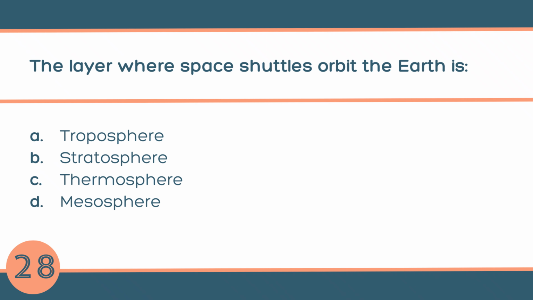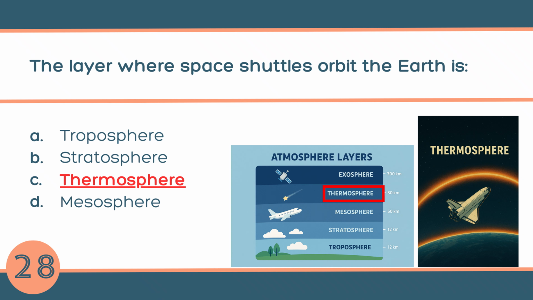Question number 28. The layer where space shuttle orbit the earth is A. Troposphere, B. Stratosphere, C. Thermosphere, or D. Mesosphere. The answer is C. Thermosphere. This layer is very high up above the mesosphere and has very thin air.